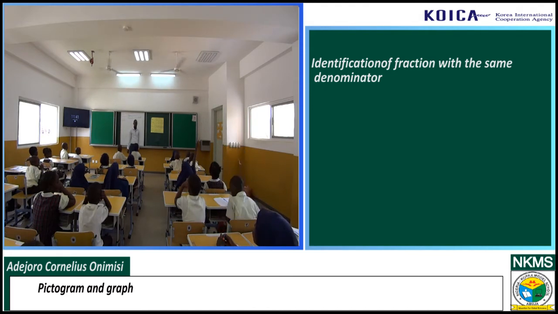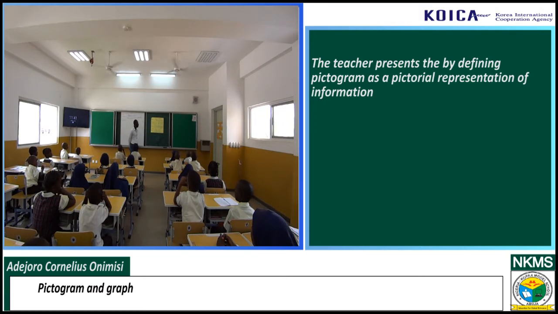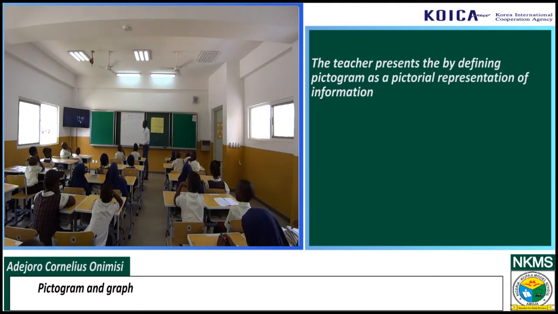Okay. She said coconut is being allocated to people. They can be people here, but these are names of people anyway. So it can be students, it can be pupils, as the case may be. But let us put it this way: a pictogram is a pictorial representation of information.